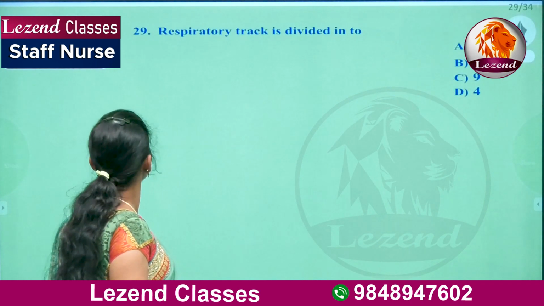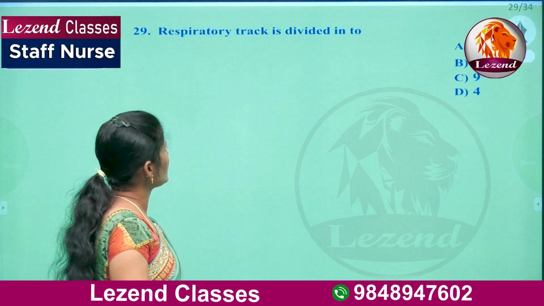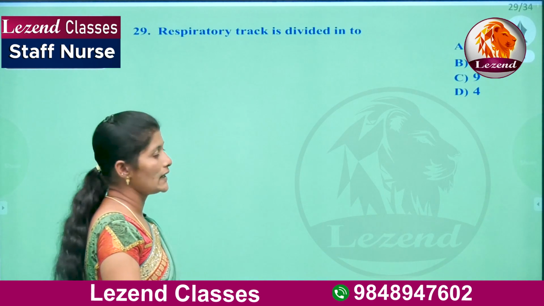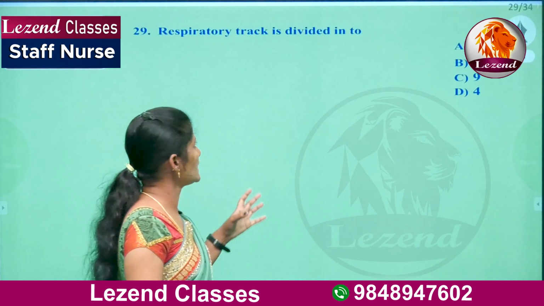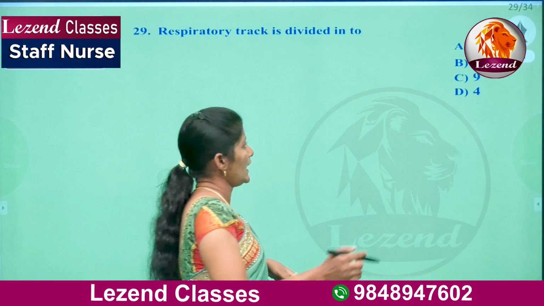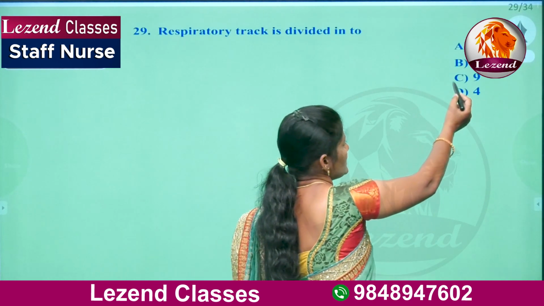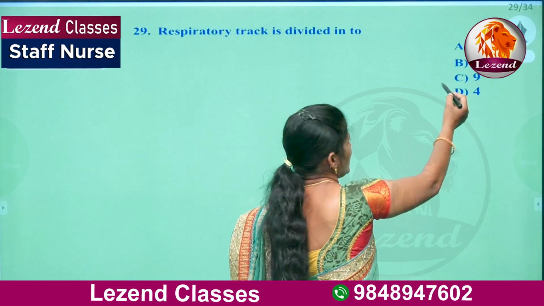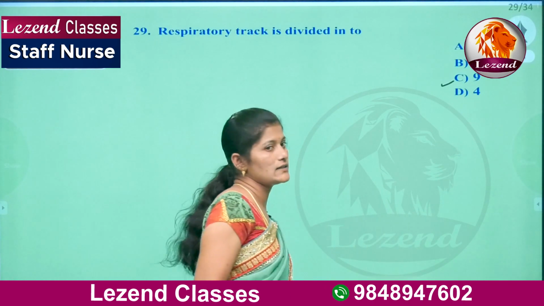Next question. The respiratory tract is divided into how many parts? That is A, 6, B, 10, C, 9, D, 4. Here 9 is the right answer, that is C.